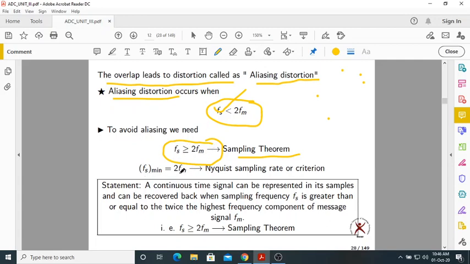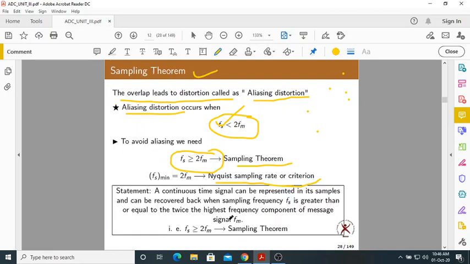Fs minimum is 2Fm, because Fs is greater than or equal to 2Fm. That is called the Nyquist sampling rate or Nyquist criteria. Okay, so these are very important. You must try to understand them properly.